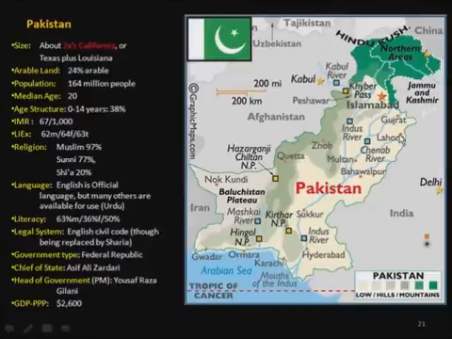Here's Lahore. That's sometimes mentioned in the news. Gujarat, sometimes it's in the news as well. In terms of literacy, you can see obviously the males are far more literate than the females.